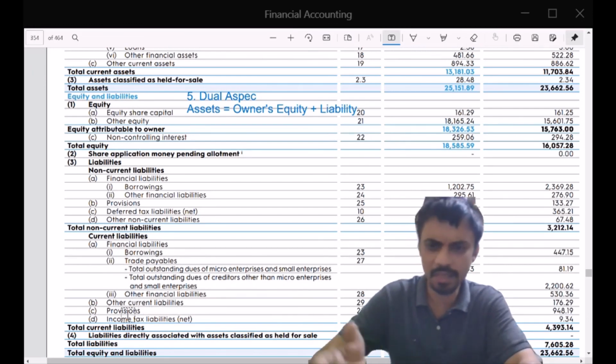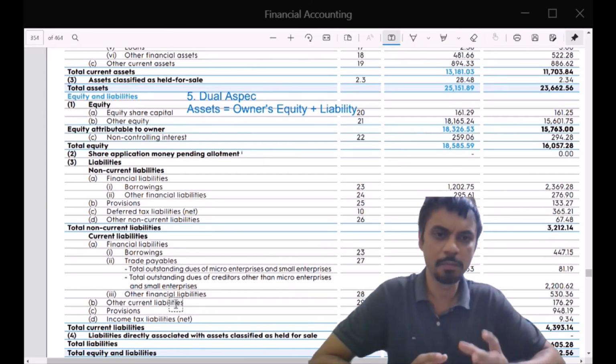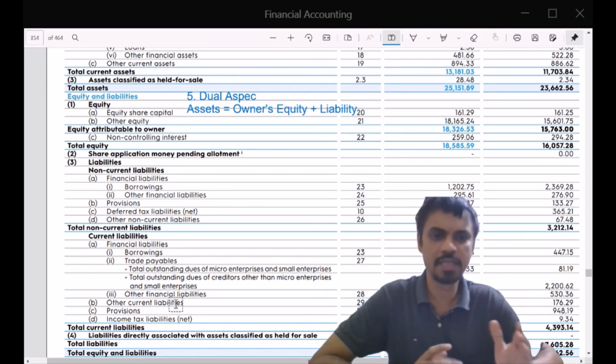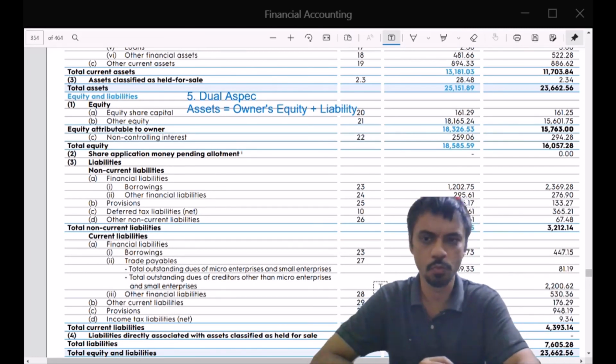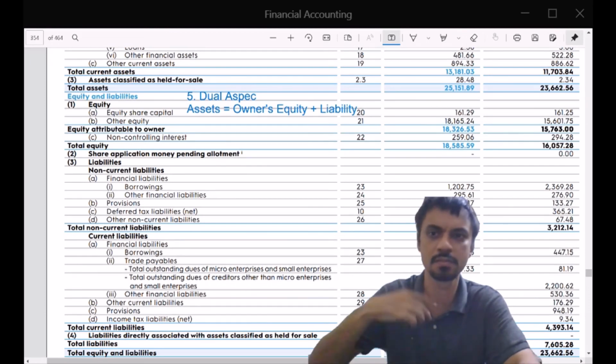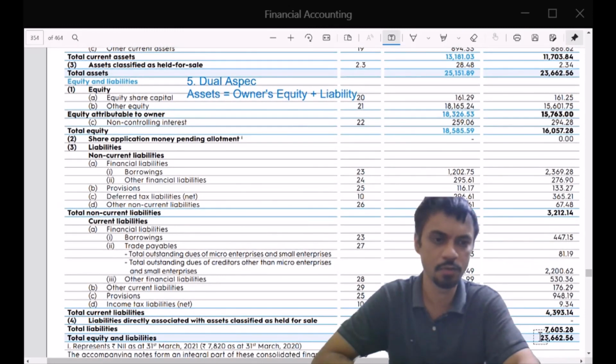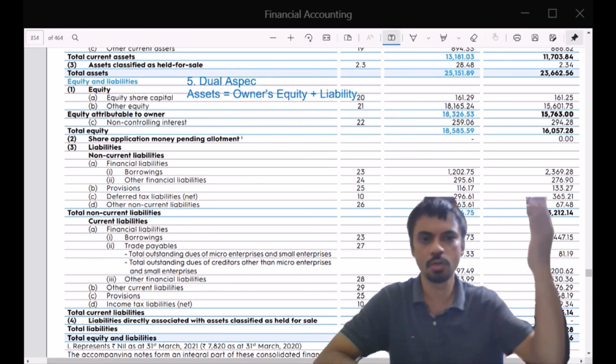And then again you have provisions and current liabilities and income tax liabilities and so on. All these are your short-term or current liabilities, typically less than 1 year. So you have the non-current plus current liabilities plus equity all put together as your total equity and liabilities of 23,662 crores, which matches your total assets.